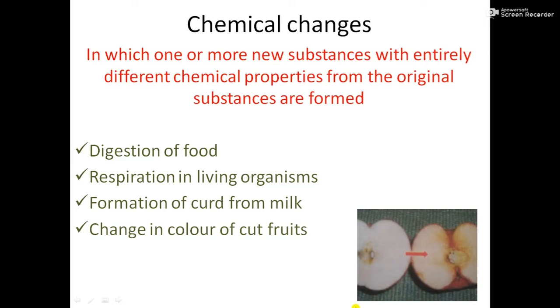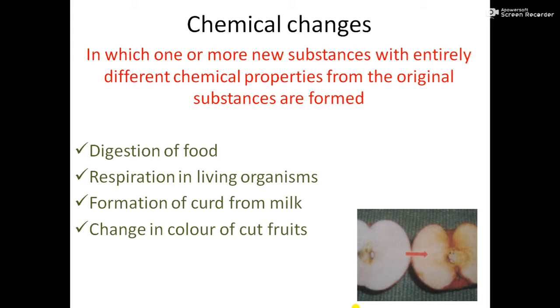Hi everyone, in this session we will learn about what chemical changes are. So students, as we know, physical changes are reversible, we are not getting anything new, and the chemical composition remains the same. So let us explore more about what happens during chemical changes.